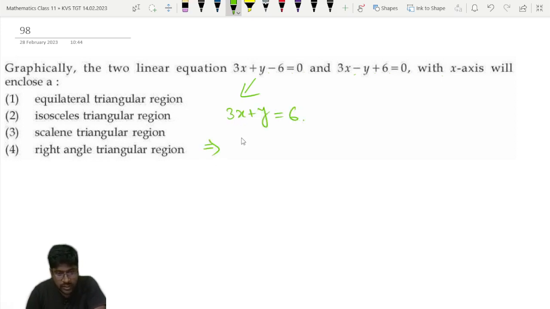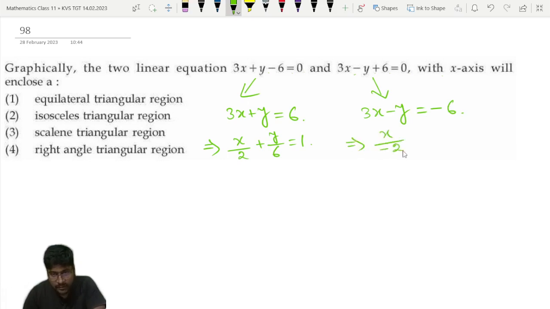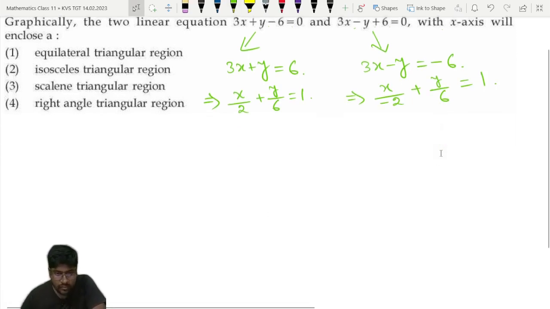In intercept form, we can write x by 2 plus y by 6 is equal to 1. And the second equation in the same way, 3x minus y is equal to minus 6, so this will become x divided by minus 2 plus y divided by 6 is equal to 1. Yes or no?